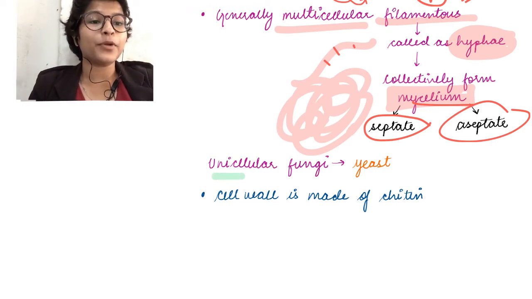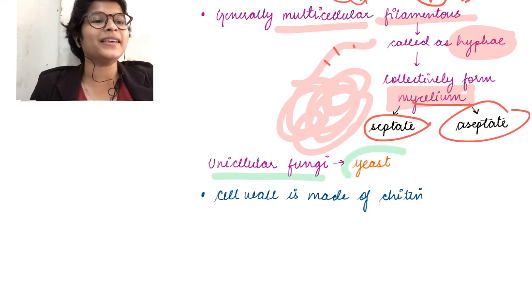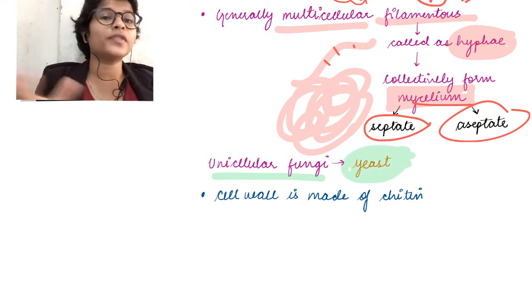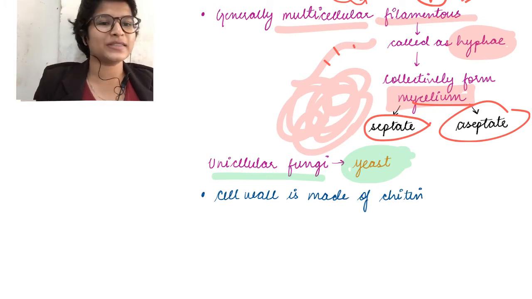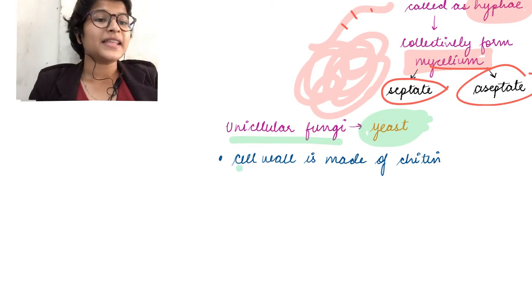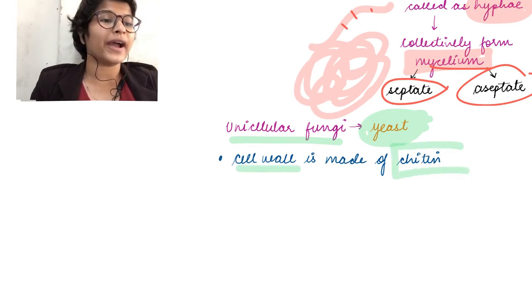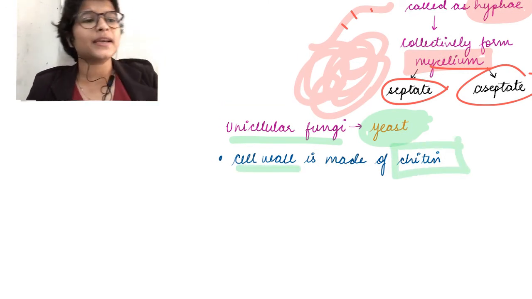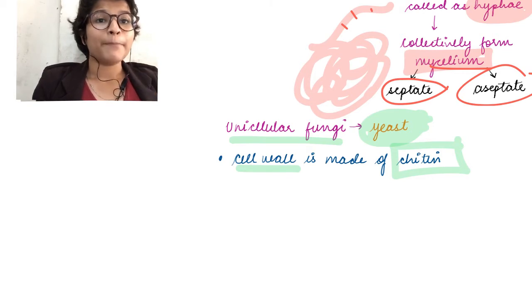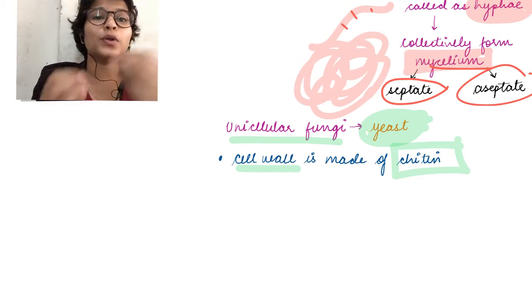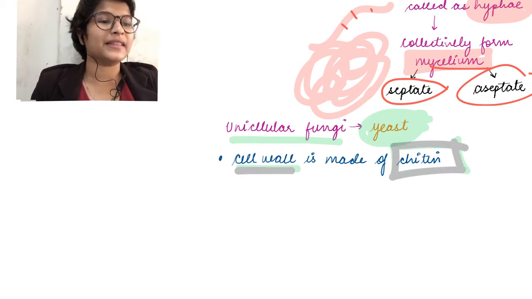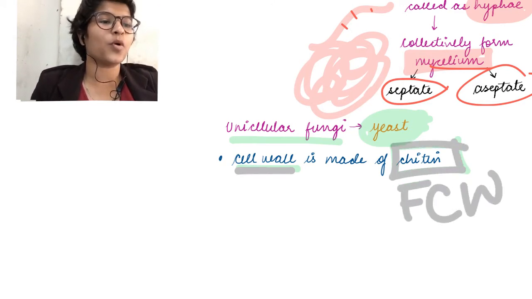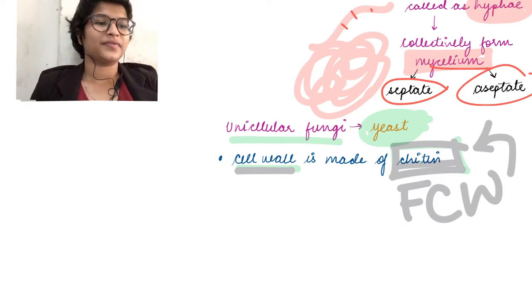So going on to the next point, an example of unicellular fungi can be yeast. Yeast is the fungi which helps us in making all of the bakery products. Okay, it's quick to multiply and very easy to use. The next is that the cell wall is made up of chitin. We know that fungi have a cell wall, but unlike plants, which have a cellulose based cell wall, the fungal cell wall is made up of chitin. Okay? Fungal cell wall is made up of chitin.